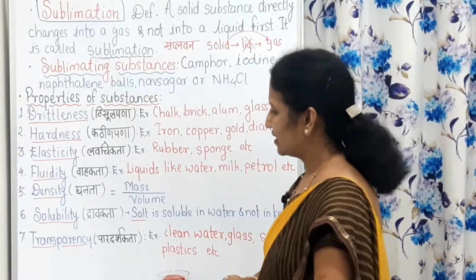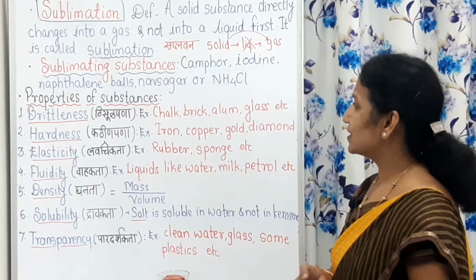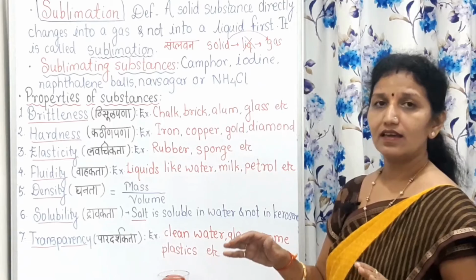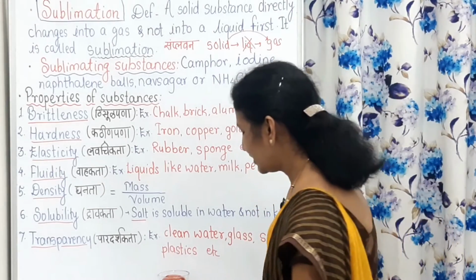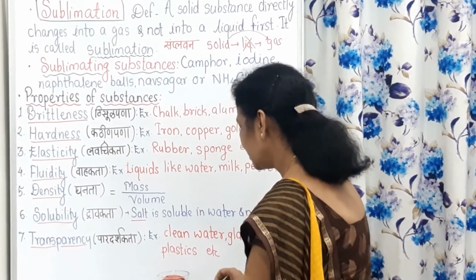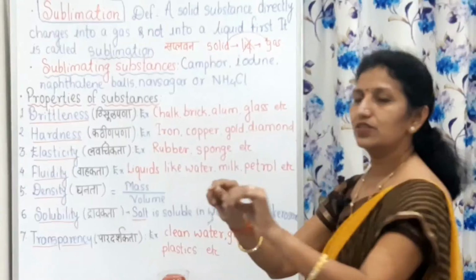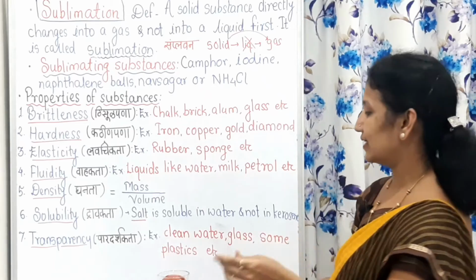Then hardness. It is exactly the opposite of brittleness. Some substances cannot be broken into smaller pieces easily. They are called hard substances. For example, if you apply force to iron, it cannot be broken into pieces very easily.